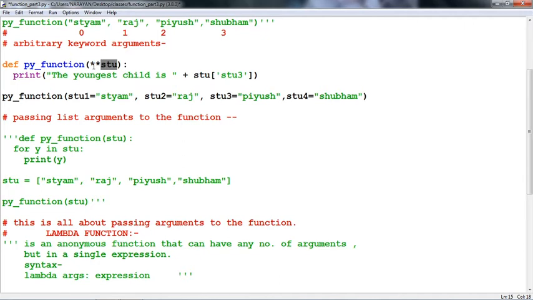Here we pass the arguments: student1 equals Satyam, the value of student2 is Raj, the value of student3 is Piyush, and the value of student4 is Shubham. That means we can pass the arguments with their values. This is called arbitrary keyword arguments. This was already discussed in the previous lecture. Now see the output.